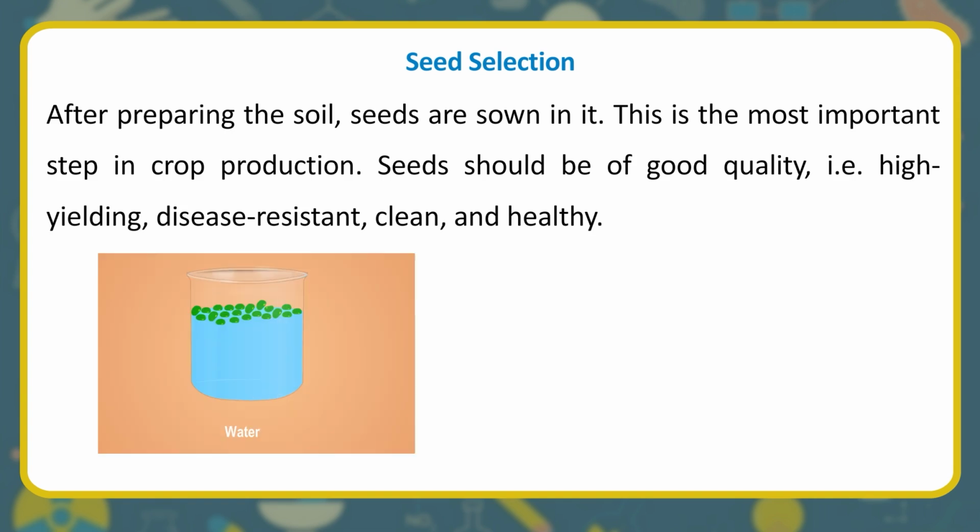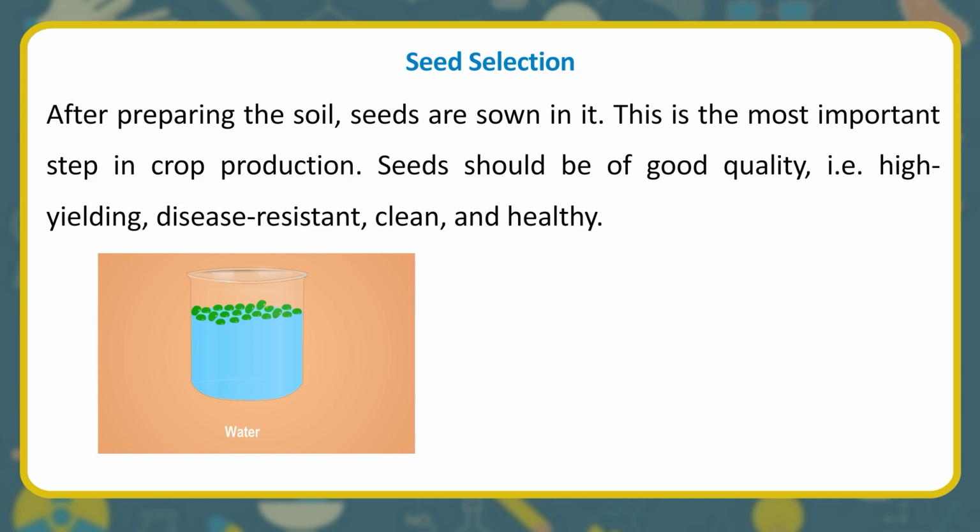Activity. To separate healthy seeds from unhealthy ones. Take a beaker filled with water. Add a handful of wheat grains or whole gram seeds to it. Stir well. Leave it for some time. What do you observe? Some seeds settle down at the bottom, whereas some seeds float on the surface of water.